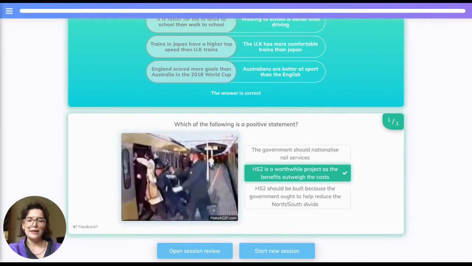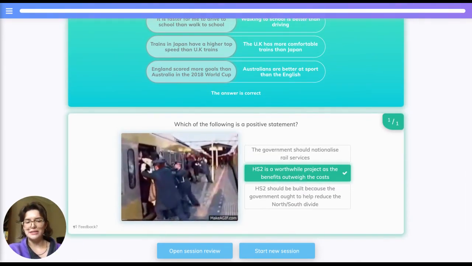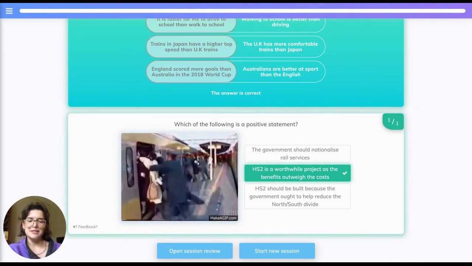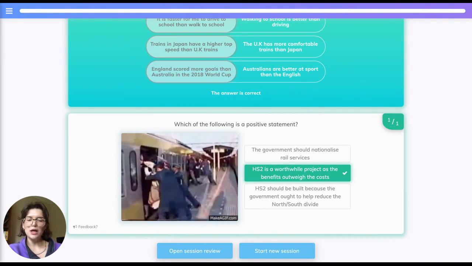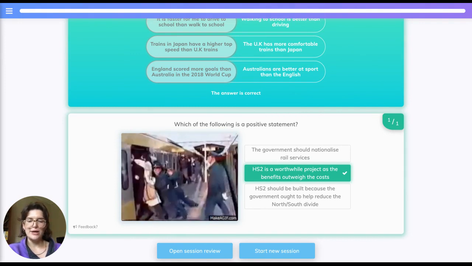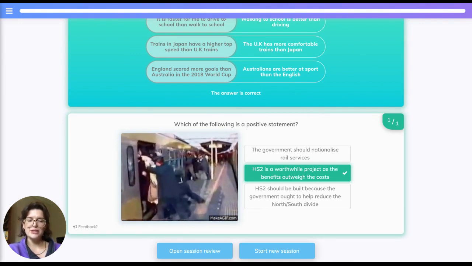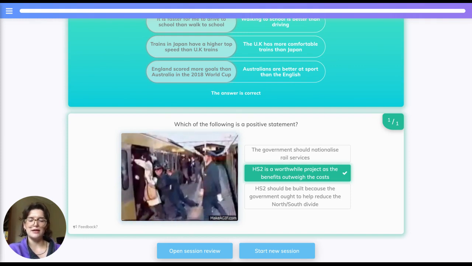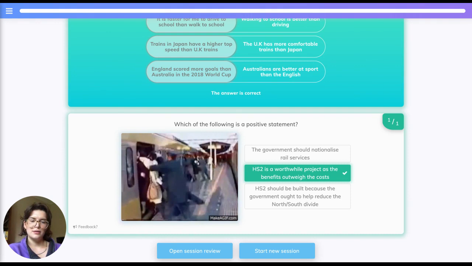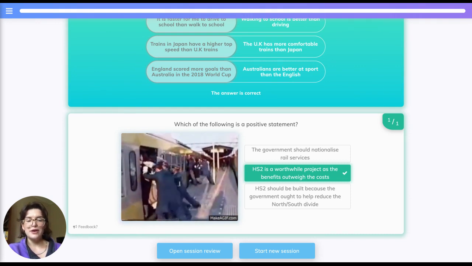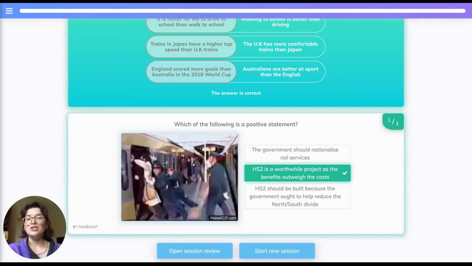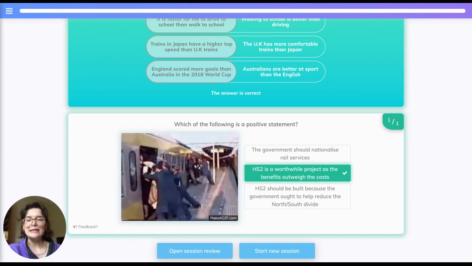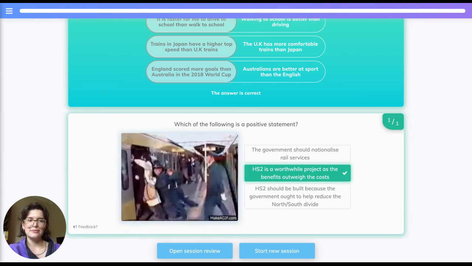So out of the following, I'm going to ask which is a positive statement. We have the government should nationalise rail services. The HS2 is a worthwhile project as the benefits outweigh the costs. And the HS2 should be built because the government ought to help reduce the north-south divide. So as both the first and the third statement contain the word should, it's quite a good indicator that they're normative statements. So it's the second, which is the positive statement.